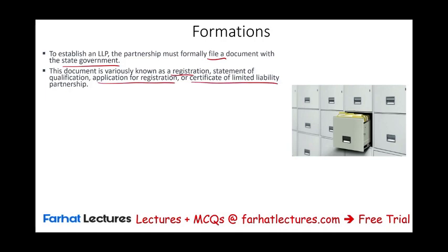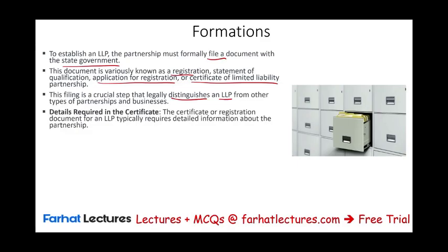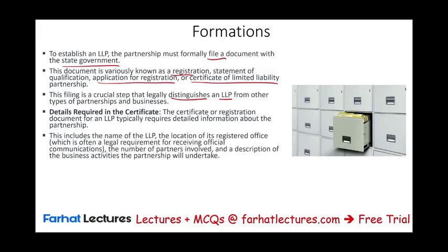It's an important step that legally distinguishes the organization, the LLP, from other types of partnership in business. What's required? What do you have to include? The certificate or registration typically would require information about the partnership, such as the name of the LLP, the location of the office of the LLP, the number of partners involved, a description of the business, and what partnership business they will undertake.